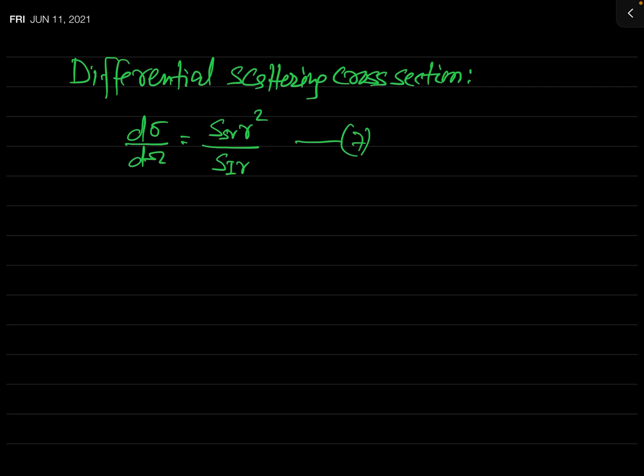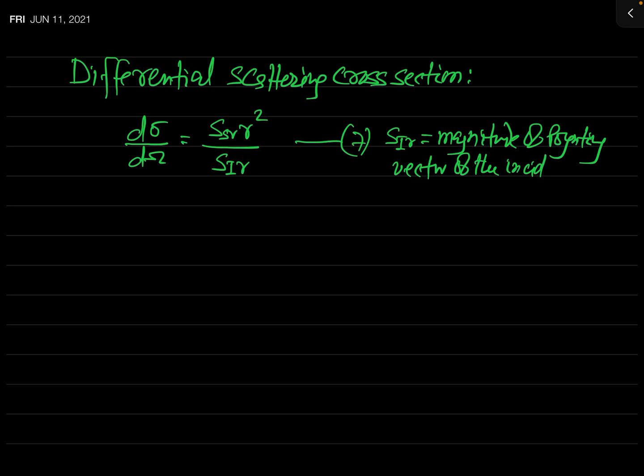And in this equation, what is this SIR? This is actually the magnitude of the Poynting vector of the incident wave, or you may simply call it the energy flux density of the incident wave or intensity of the incident wave.